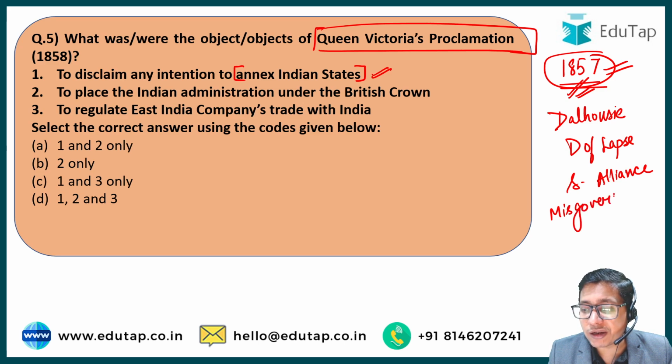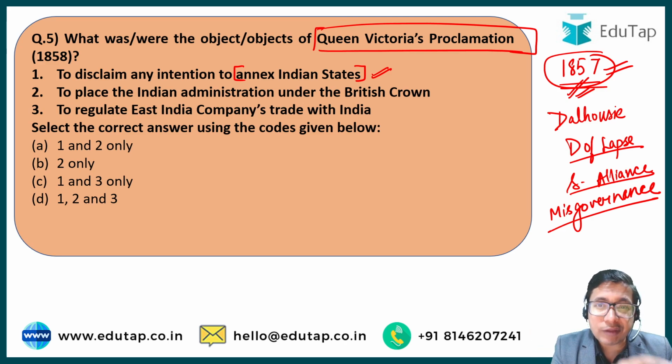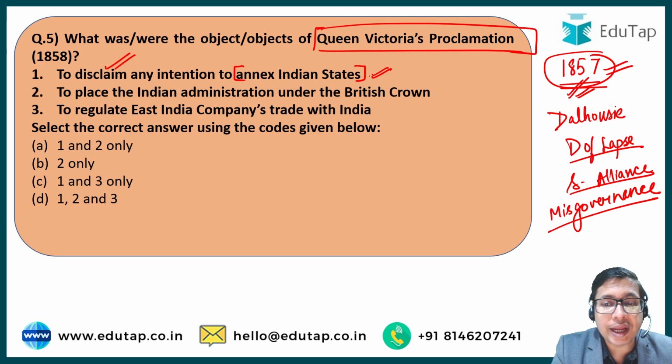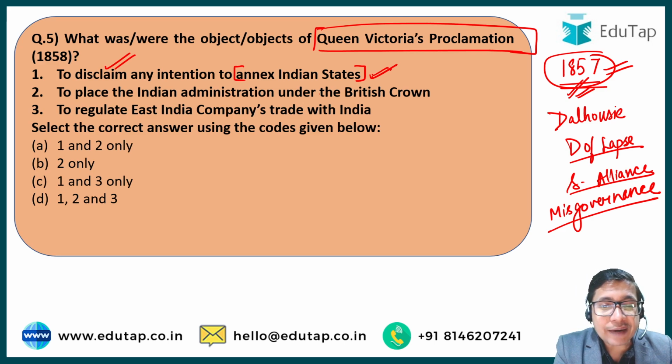On the pretext of misgovernance, Dalhousie used to confiscate the princely states and establish British sovereignty or suzerainty over them, right? So Indians were very apprehensive that what Britishers want to do is snatch away our own princely states, our own kingdoms. And to quell this fear, the Queen says that we disclaim any intention to annex Indian states. We will not annex any more Indian states. If they accept the sovereignty of the British crown, they would be allowed to manage their own affairs without any British interference. Okay. Option number two, to place the Indian administration under the British crown.